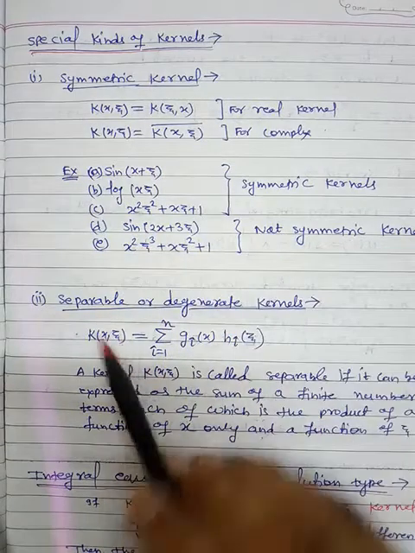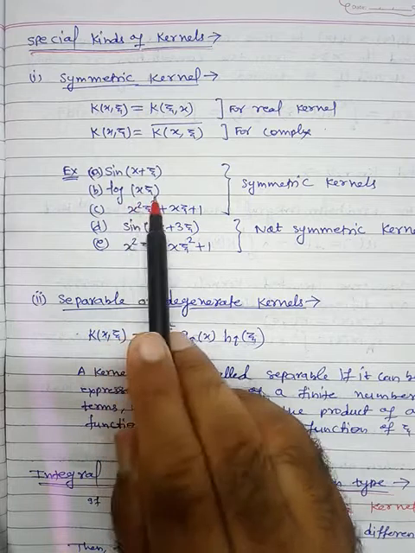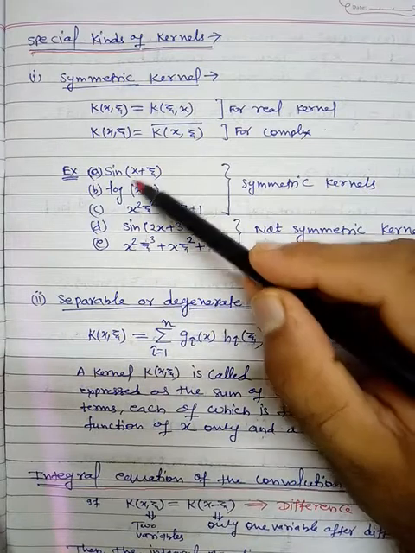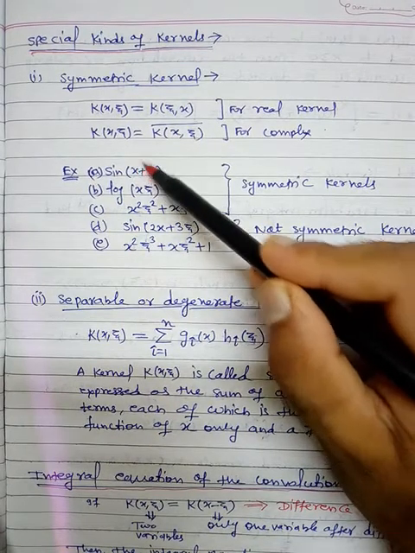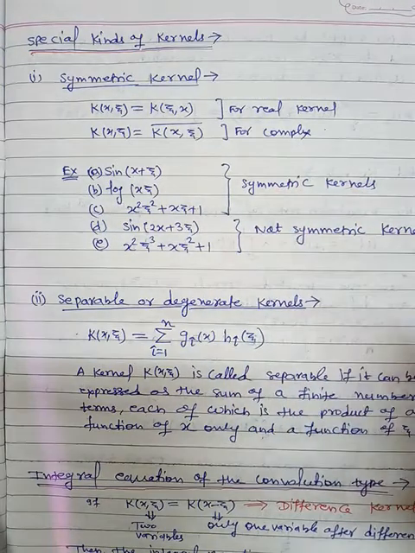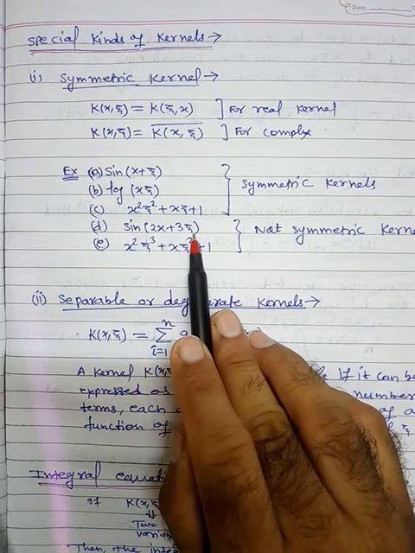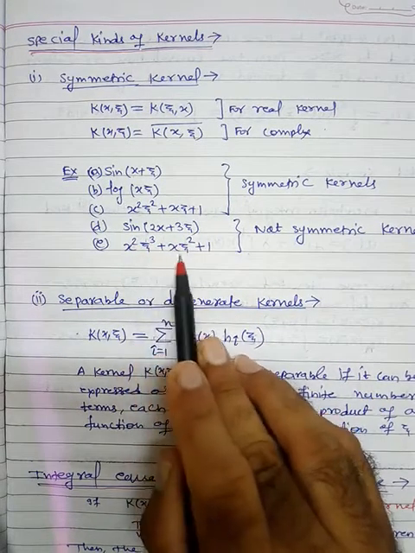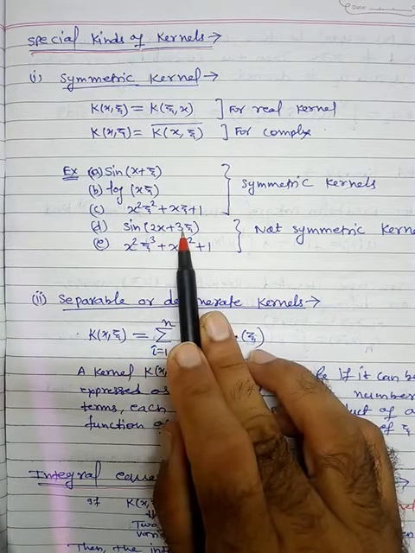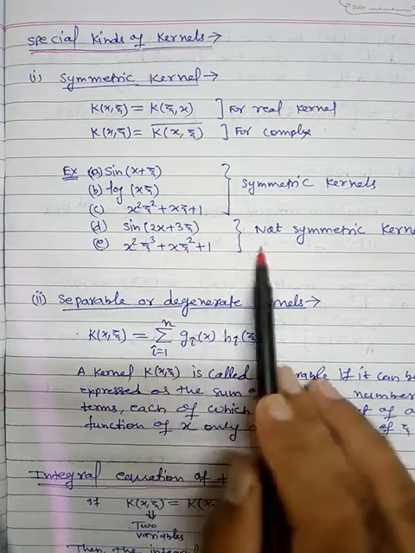For example, here we have taken 5 examples: sin(x plus xi), log(x xi), and x square xi square plus x xi plus 1. In these 3 cases, if you interchange x with xi and xi with x, there will be no effect in the function. The function remains the same. That's why they are symmetric kernels. However, in the 4th and 5th cases, sin(2x plus 3 xi) and x square xi cube plus x xi square plus 1, just replace x by xi and xi by x, and the function will change. That's why they are not symmetric.